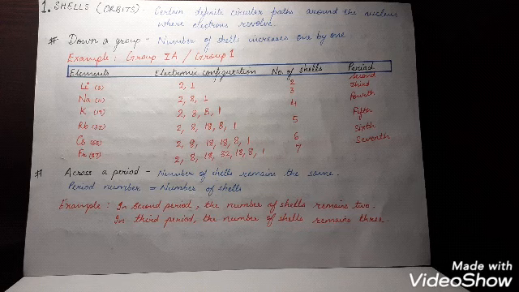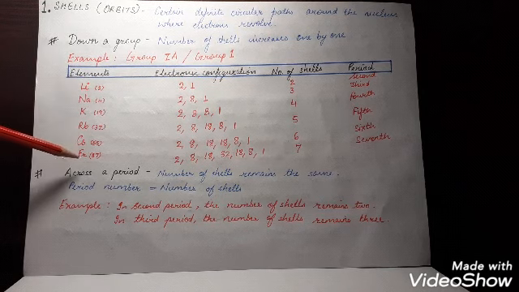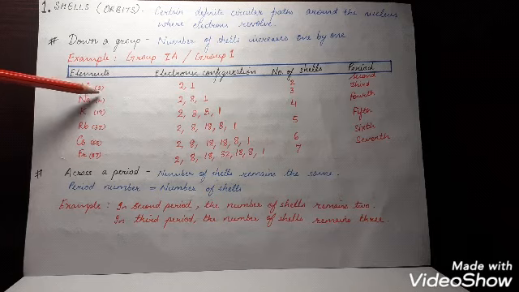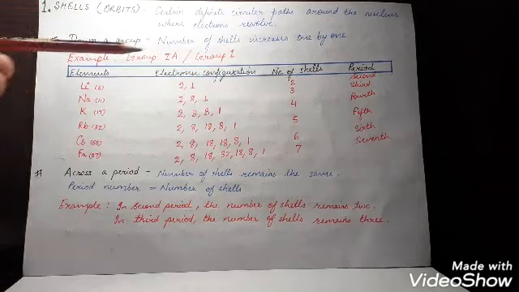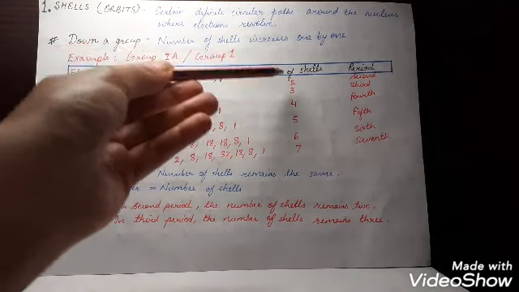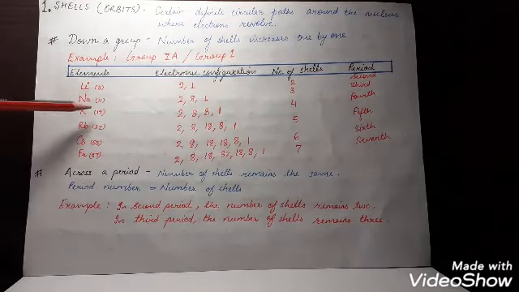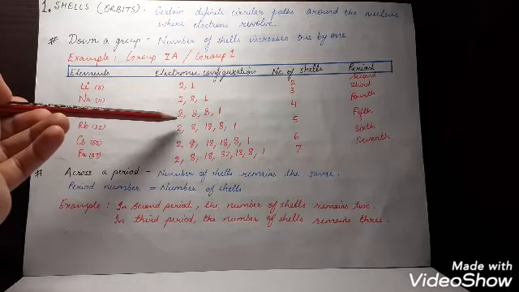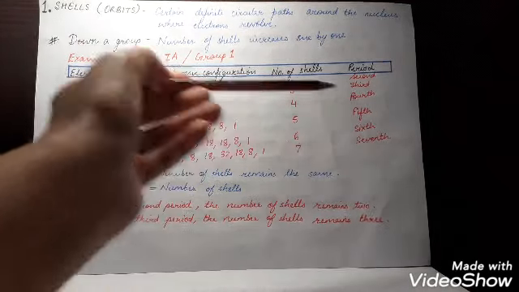Let's understand with an example. If we take group 1A or group 1, alkali metals like lithium, sodium, potassium, rubidium, cesium and francium. Lithium, atomic number 3, electronic configuration 2, 1, number of shells 2, so second period. Sodium, atomic number 11, electronic configuration 2, 8, 1, number of shells 1, 2, 3 and third period. Potassium, atomic number 19, electronic configuration 2, 8, 8, 1, how many shells? 4 shells, so fourth period.